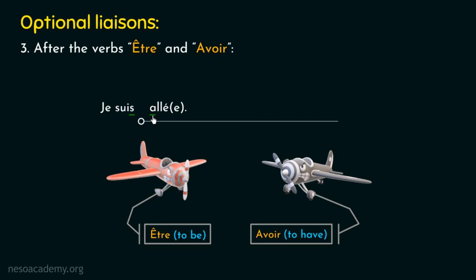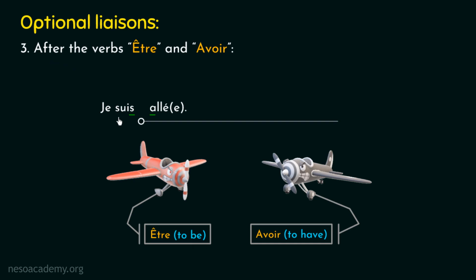But before applying the liaison, we need to verify whether this liaison belongs to the third case of optional liaison or not. Right? So kindly pay attention towards this French word. This word is the conjugated form of the French verb être. So here we can say that the liaison conditions are satisfied after the French verb être. So undoubtedly, this example belongs to the third case of optional liaison and the liaison will be optional here.